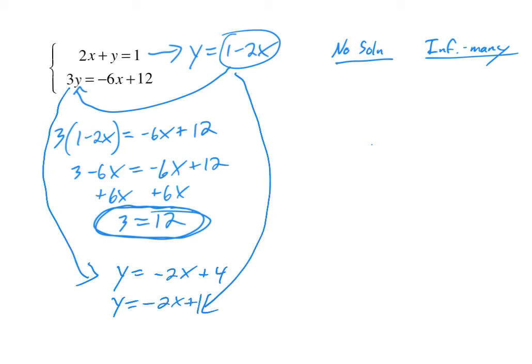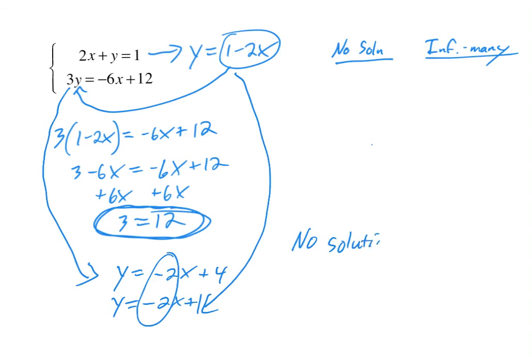Notice, these two lines have the same slope, but they do not have the same b value. They do not have the same y-intercept. So that means these lines are parallel, but they're not the same line. So that means they will never cross. Well, does that mean the system has no solution or infinitely many? Well, if the lines will never cross, then there's no solution. So this system has no solution.